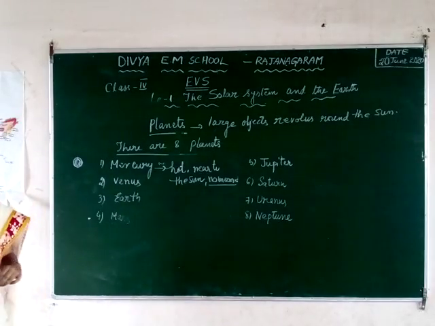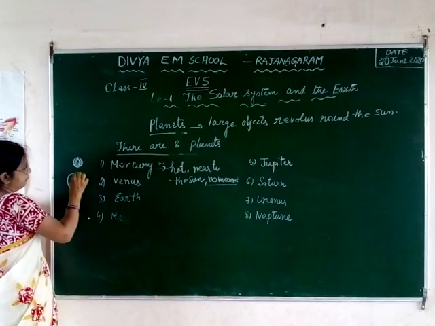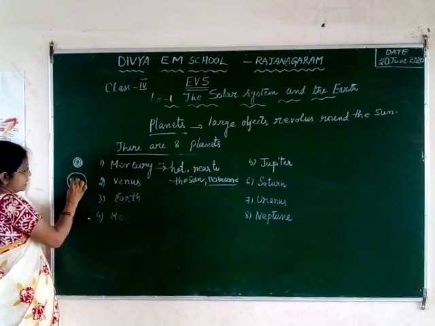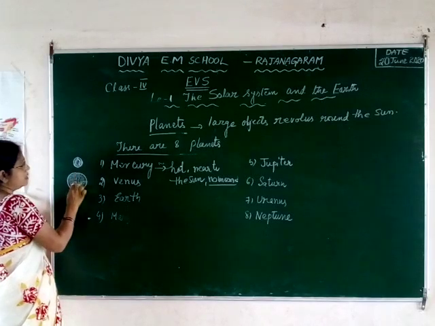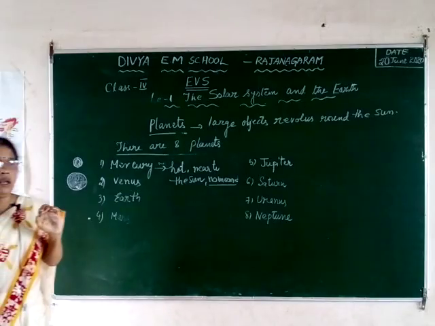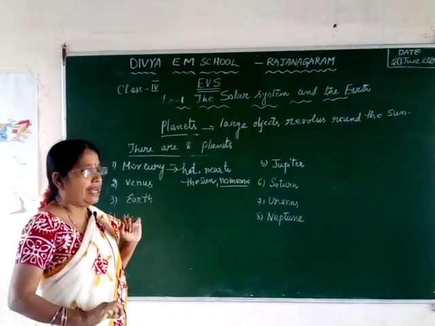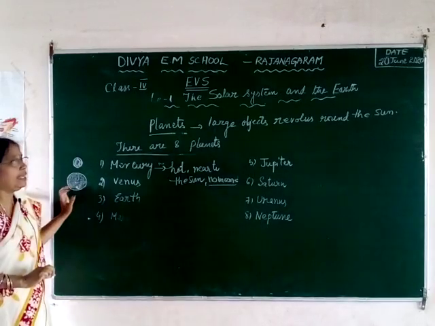The next planet is called Venus. This is the brightest planet. It is clearly visible in the sky in the morning and in the evening.